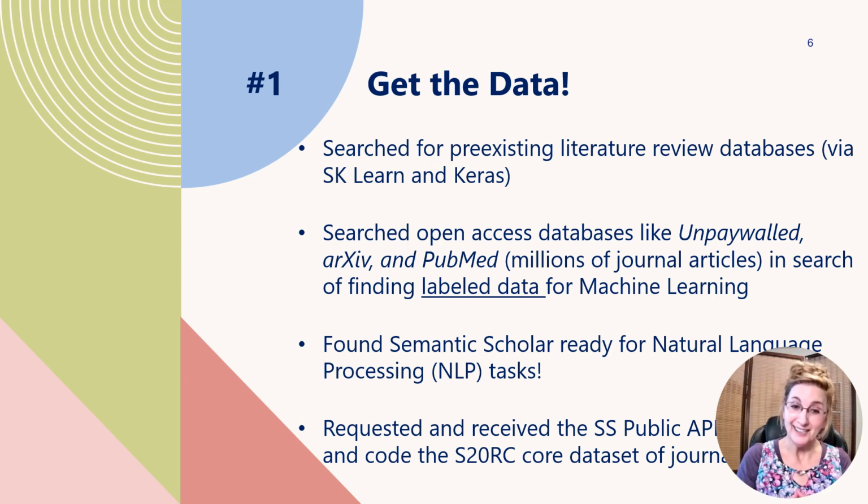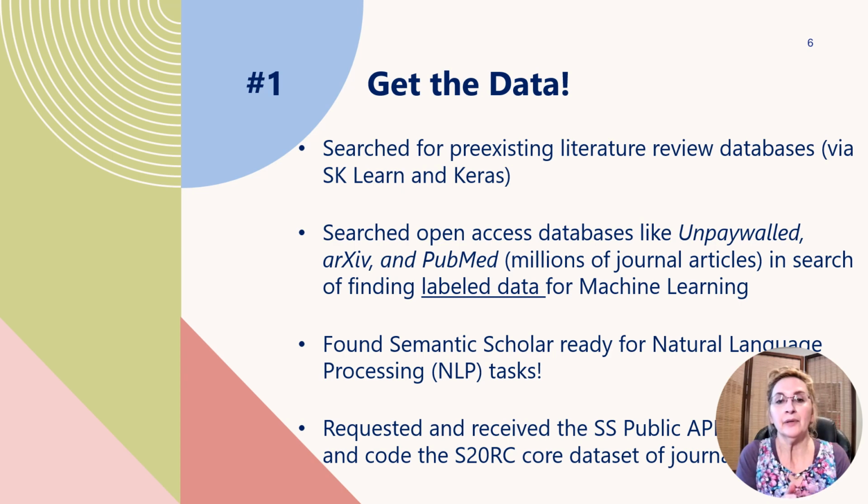But I was so excited to find the Semantic Scholar, which is somebody who has already paved the way for us to do this. The long documents are ready for natural language processing tasks known as NLP.